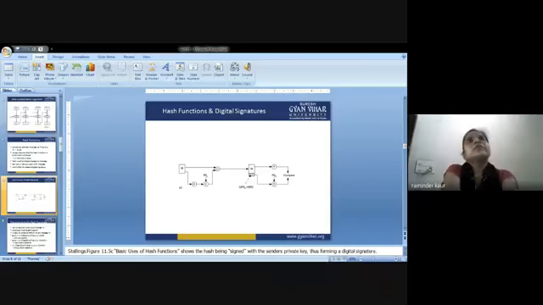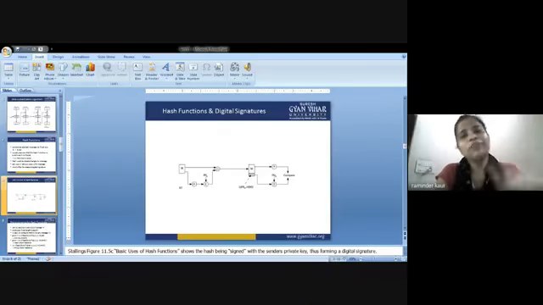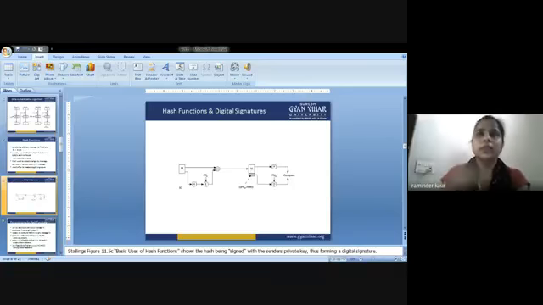Next is how we design a hashing algorithm. What is the designing mechanism behind a hashing algorithm? I am just giving you an overview today because it is a lengthy topic. I will cover its details in the next lecture.